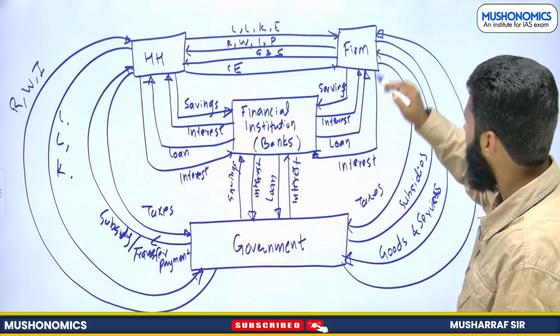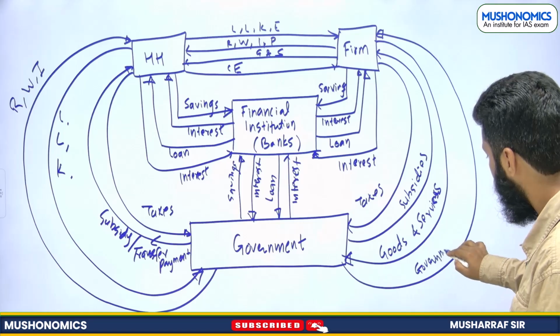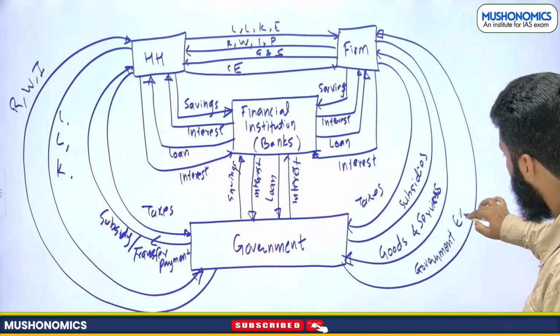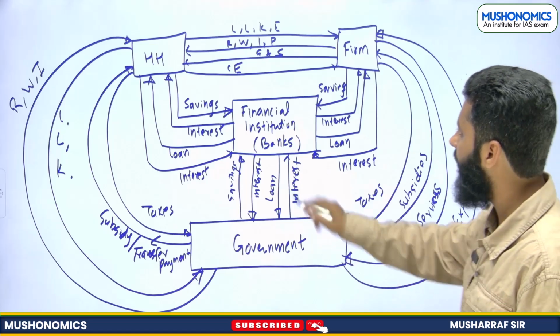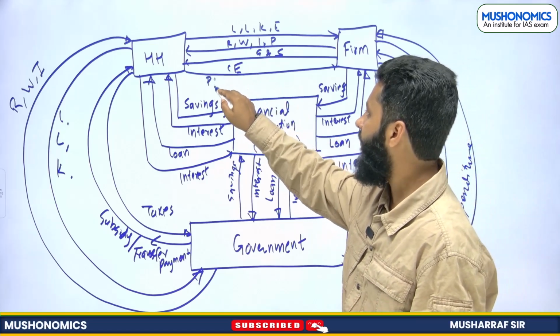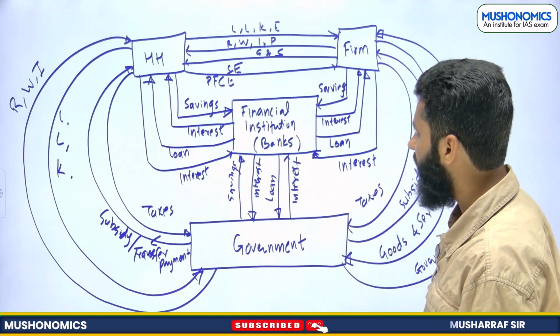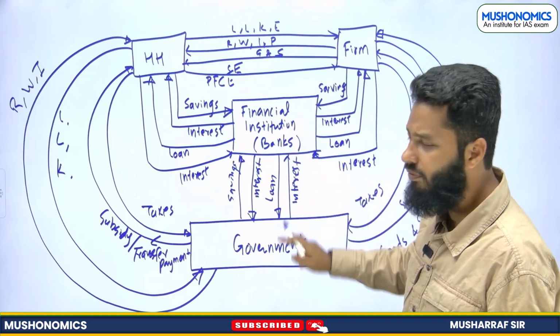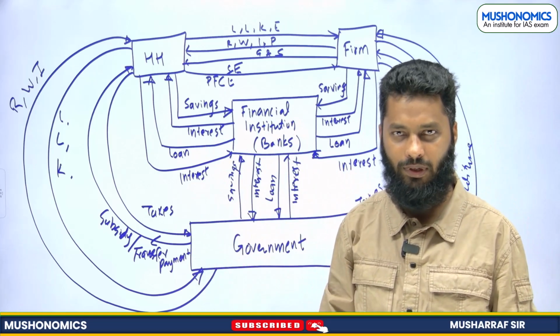This is the expenditure of the government, so we call it government expenditure. And that is how we differentiate this expenditure of the government from this one, by saying private final consumption expenditure, right? So this is the 4 sector model. 1, 2, 3, 4. 4 sector model, income and expenditure that we can see.